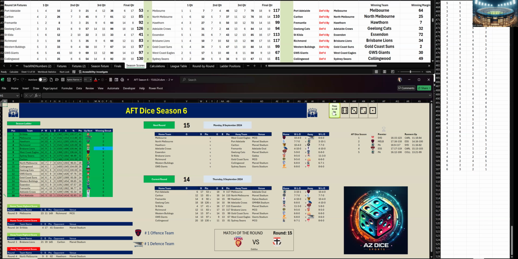West Coast Eagles with 32. They are losing grip on the top 8. And then we've got Sydney in 7th place on 32 points. And then Carlton are in the 8 on percentage with North Melbourne outside. All right, that concludes round 14.